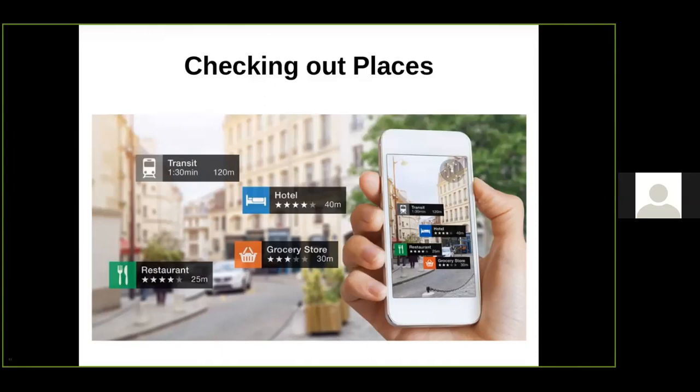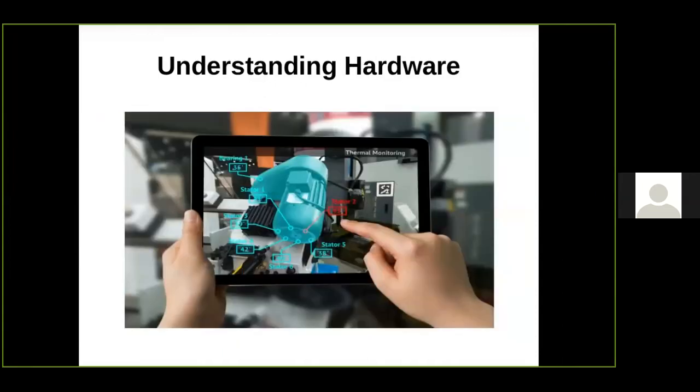So understanding the hardware. So in laboratories, there will be a lot of motors and a lot of other hardwares. So if you want to understand the hardware, you can use a tablet or a big screen or a mobile phone and you can show the camera over it. So what happens is that the augmented reality will tell you what are the various parts in the hardware, and you can learn the hardware.